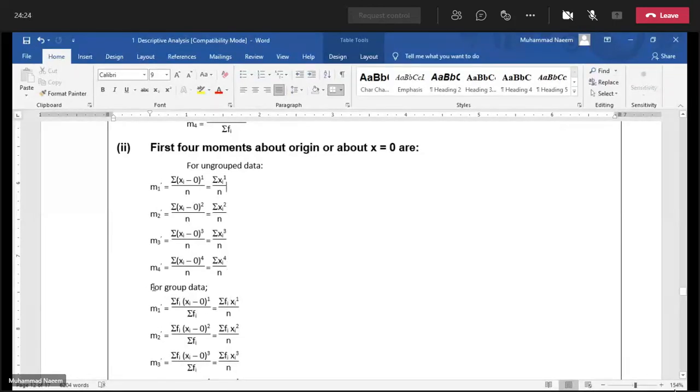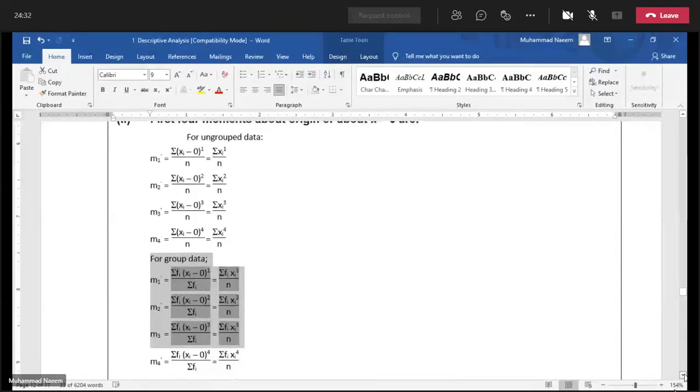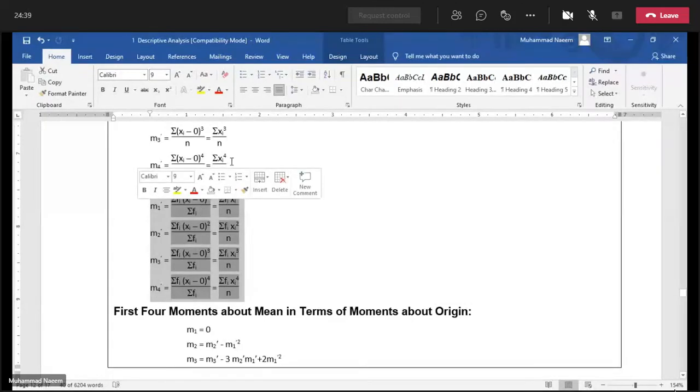Remember the case of group data. We will not discuss the moments for group data. But just remember, if we have a group data, then how to calculate these moments?